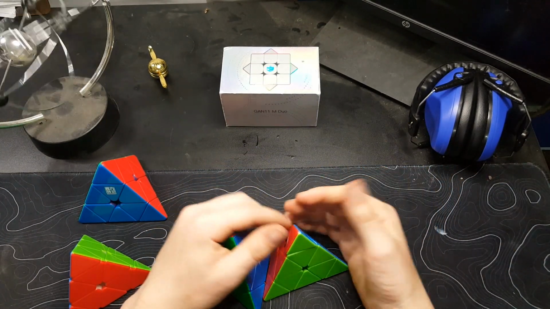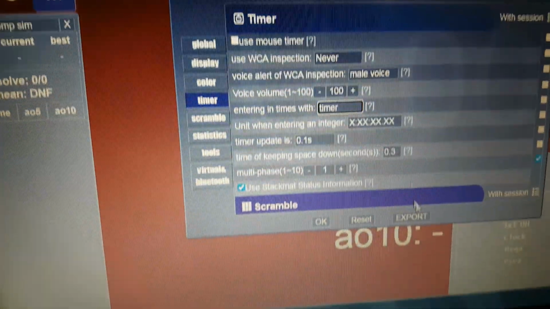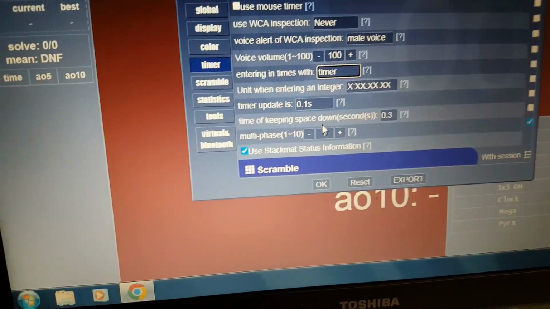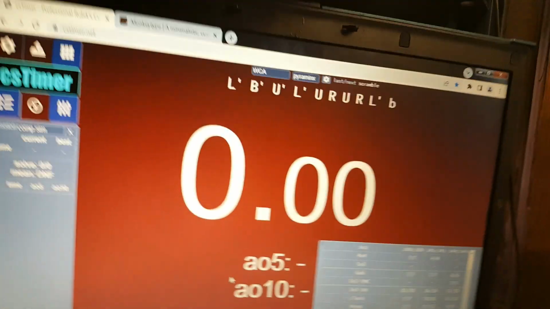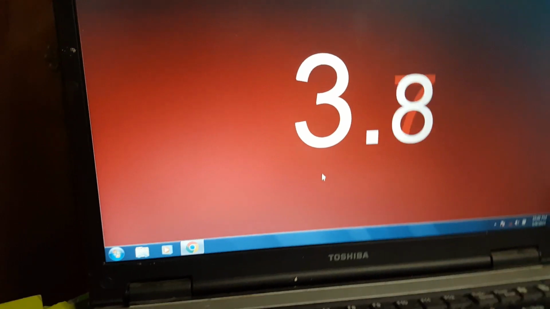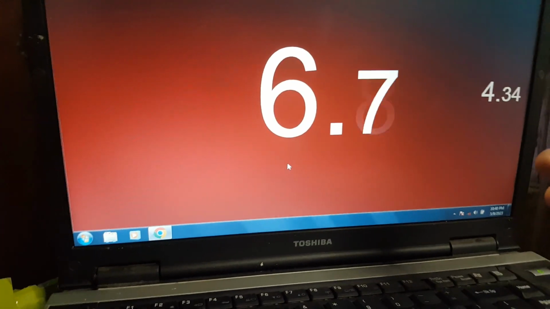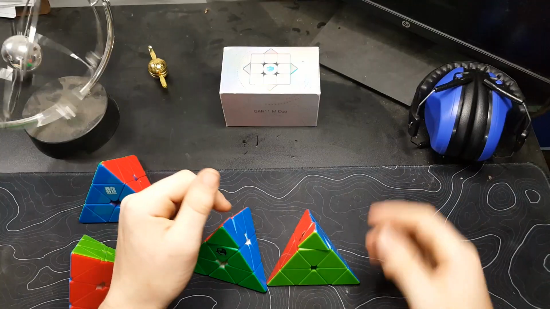My next tip, tip 8, is to do a CS Timer split. If you don't know how to do this, I'm showing an example now. What I mean when I say CS Timer split is when you make this multi-phase here: you go to options, then you go to timer, and you make sure this is set to timer, and you come down here to the multi-phase and click 2. So now what you can do is start your timer, and then you solve, and once you're done with your V or layer, you press it, and that'll show you the time of your V or layer. Then after you're done with L4E, you stop the timer a final time, like that. And that will show you your V time, plus how long it took your last part.